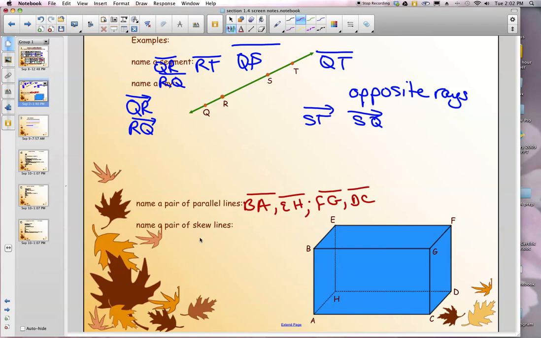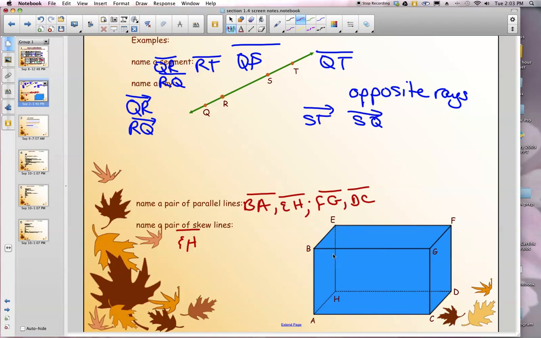All right, naming a pair of skew lines. Skew lines, remember, can't be parallel, but they also don't intersect. I'm going to start with line EH. To find a line that is skew with EH, it can't be parallel, so it can't be BA, but it also can't intersect, so it's not going to be EB or EF.